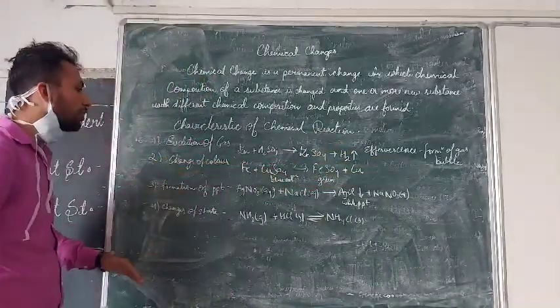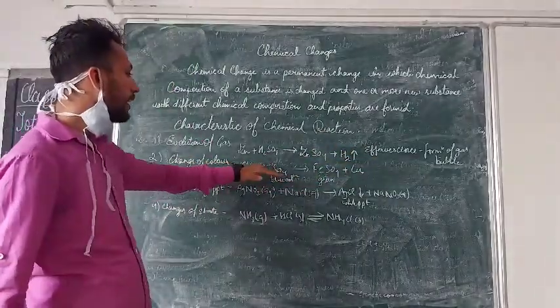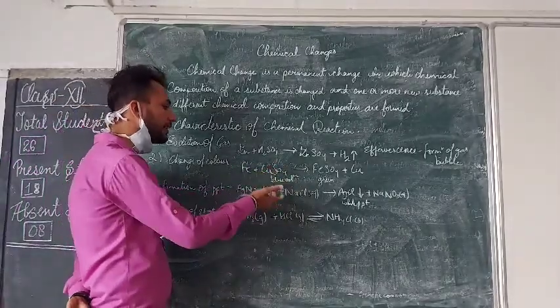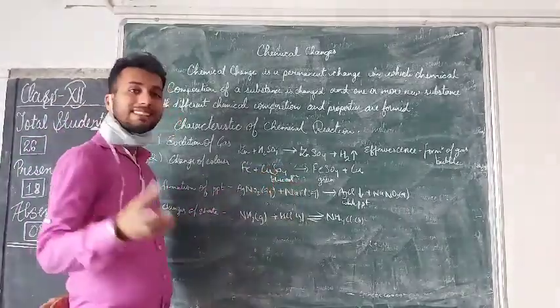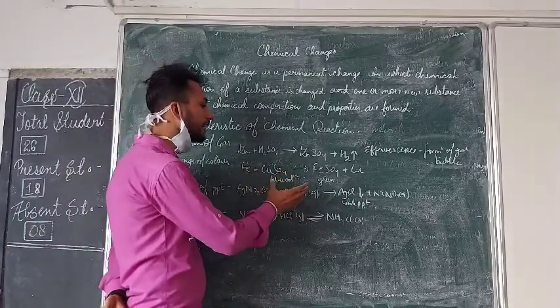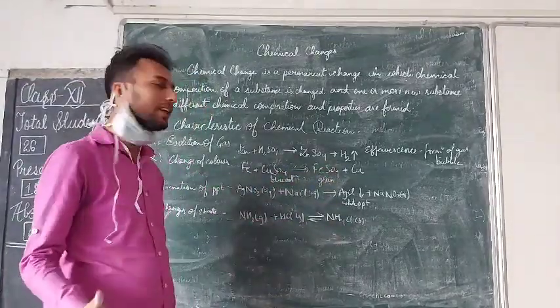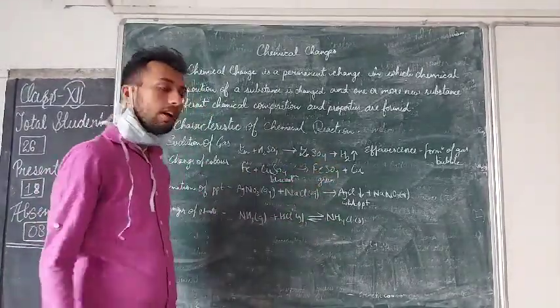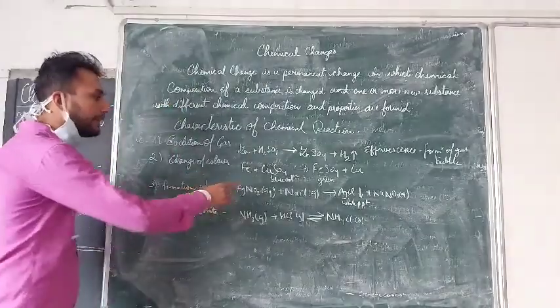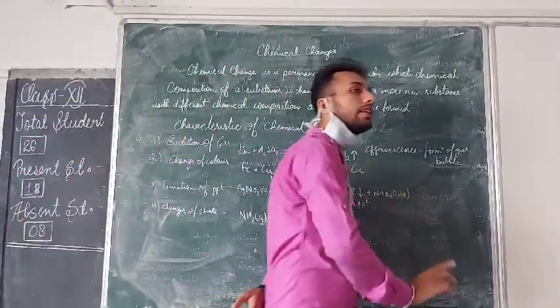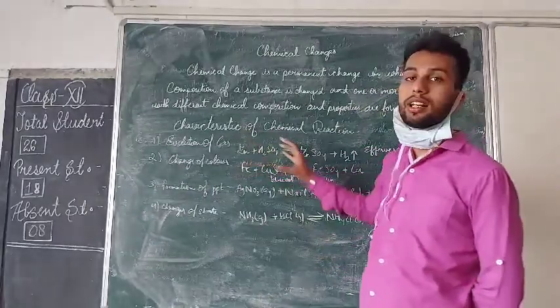Now, second is the change of color. What happens? When iron and CuSO4, copper sulfate, react, the copper sulfate, which has a blue color solution, gives FeSO4 with a green color solution, and copper comes out as a product. So this blue color solution is changed into the green color solution. The change in the color is occurring.